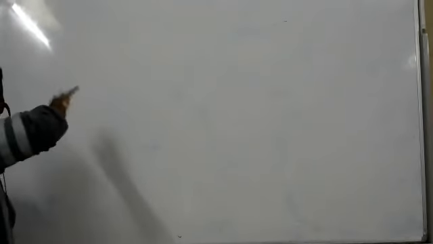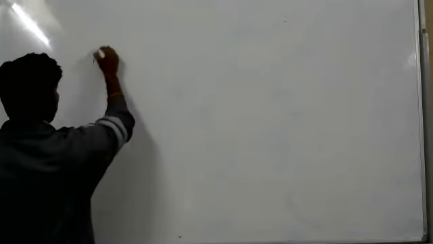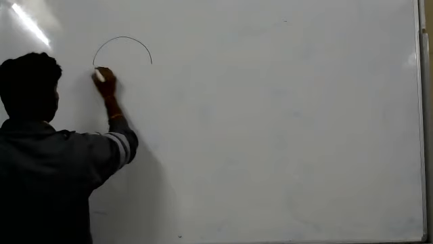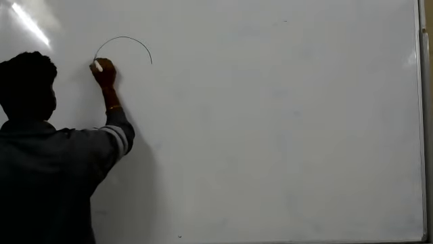Now look at this. A wire, a thin wire. That wire they have arranged like this. It is the wire, very thin wire.